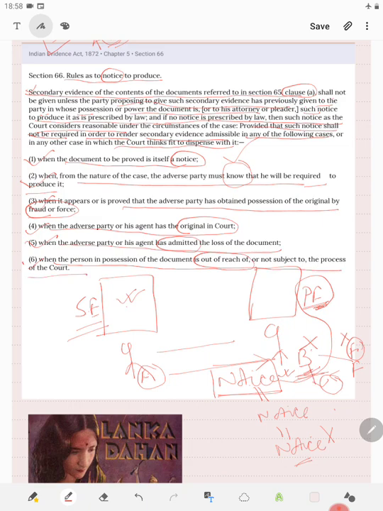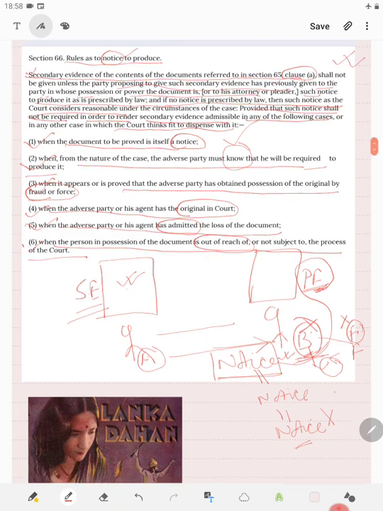So if no notice can be given to B, if he is, say, a foreigner or an ambassador of a foreign country or foreign sovereign, then he is out of the reach of the court or not subject to the process of the court. In that case also, under section 66, notice is not required to be given.